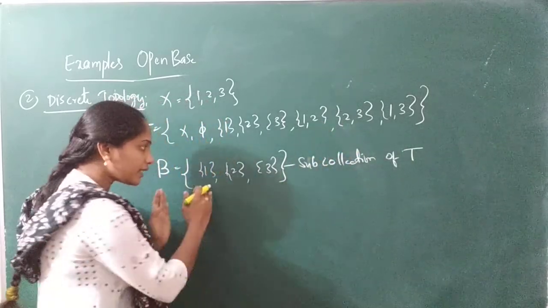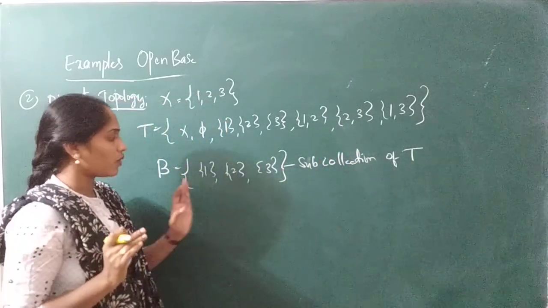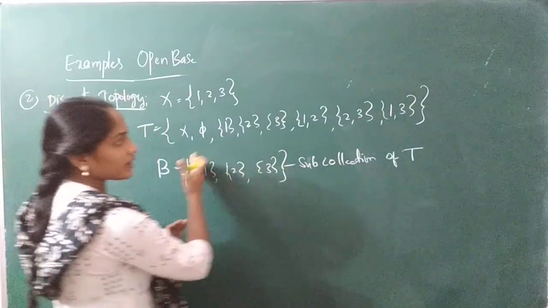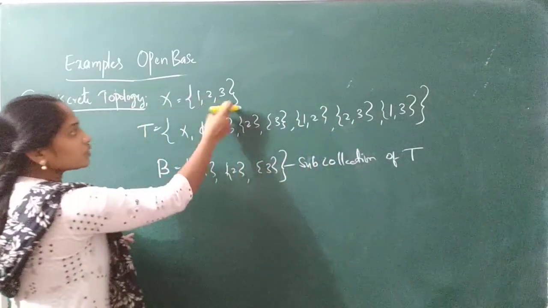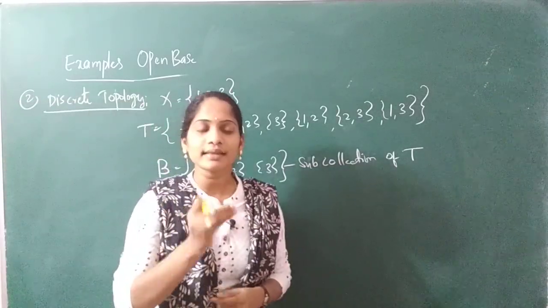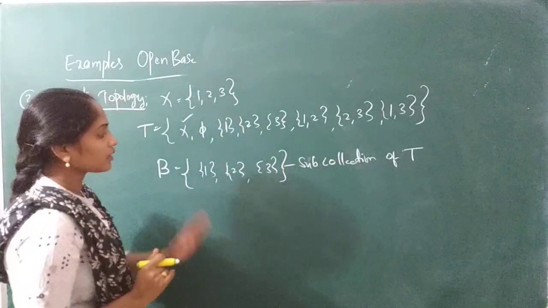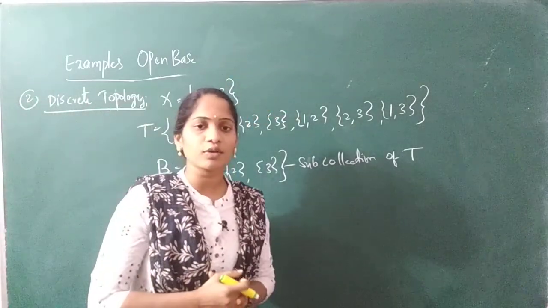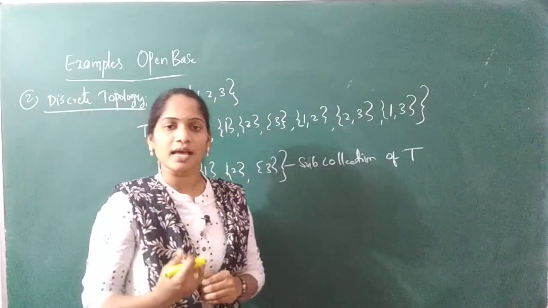If you take these 3 elements, 1, 2, 3, what is 1, 2, 3? It is X, the set X is there here. So in this way you have to check all possibilities and they should be present in tau. Then you can conclude that the given B is an open base.